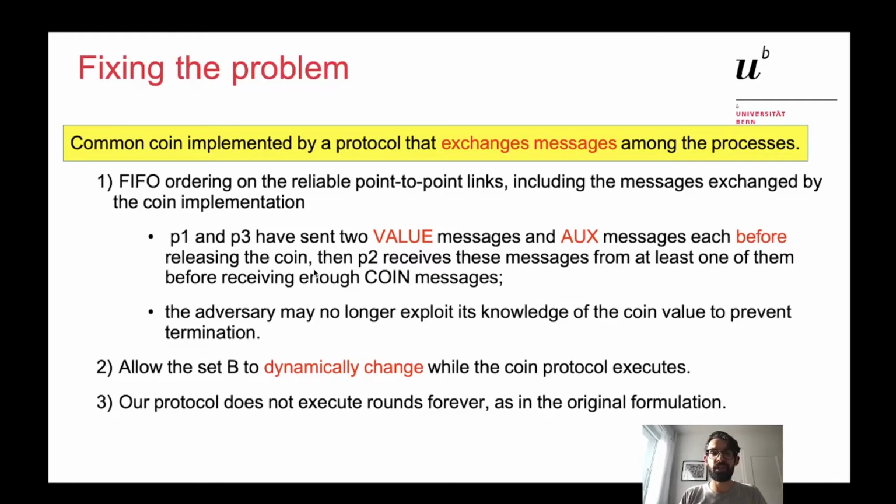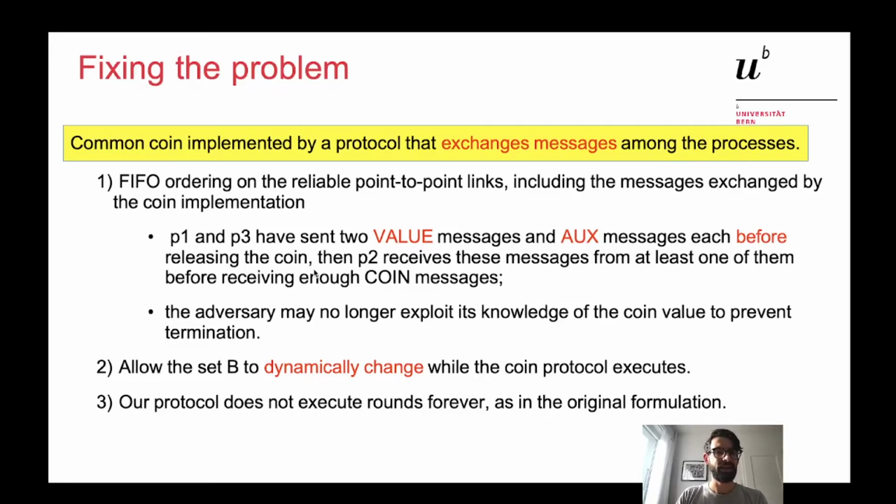So the first change that we make to the protocol is imposing a FIFO ordering on the reliable point-to-point links, as in the original paper, including the messages exchanged by the coin implementation.